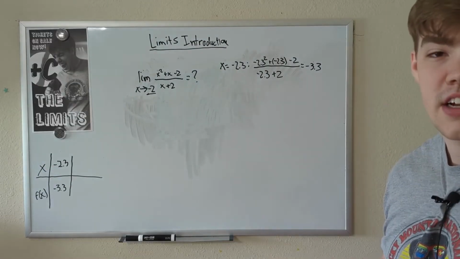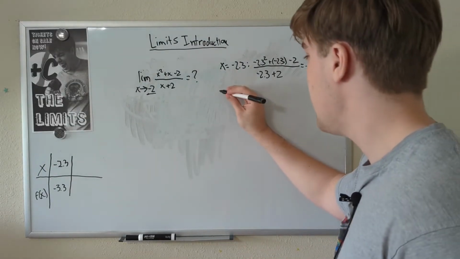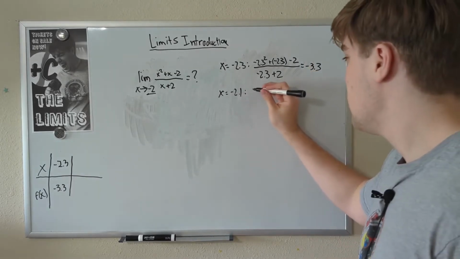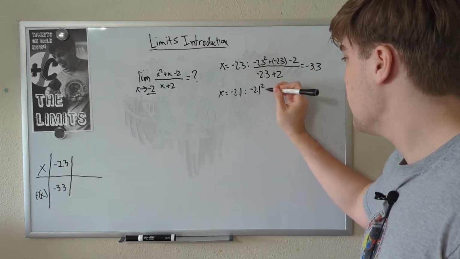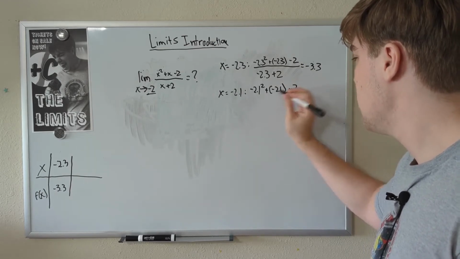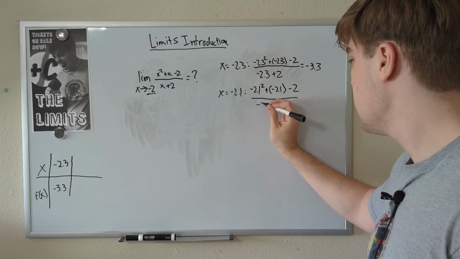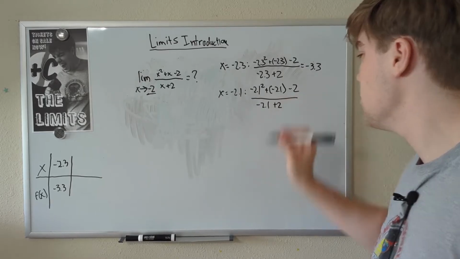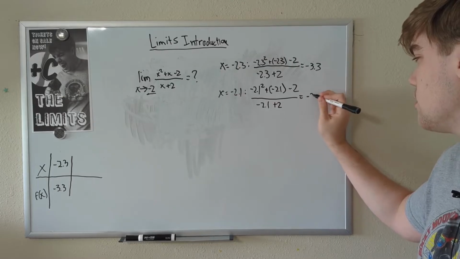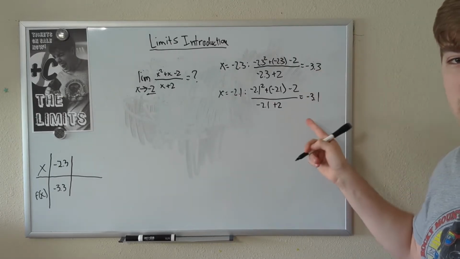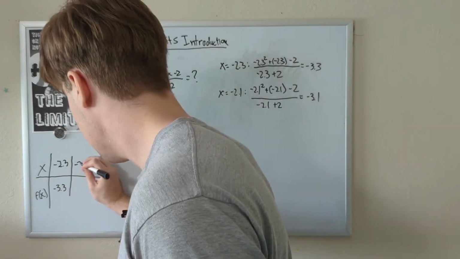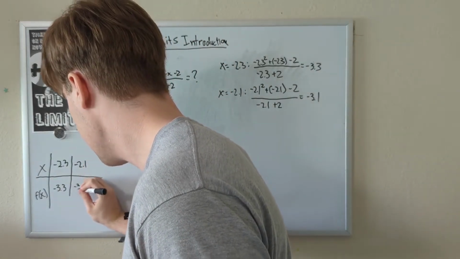Next, let's try something even closer to -2, such as x equals -2.1. Let's do the same process. -2.1 squared plus -2.1 minus 2, all divided by -2.1 plus 2. Once again, I'm not going to show the simplification, but this is equal to -3.1. You may notice that we're approaching a number, but we're going to check a couple more things first. So I'm going to write it down in our little chart here, -2.1, -3.1.